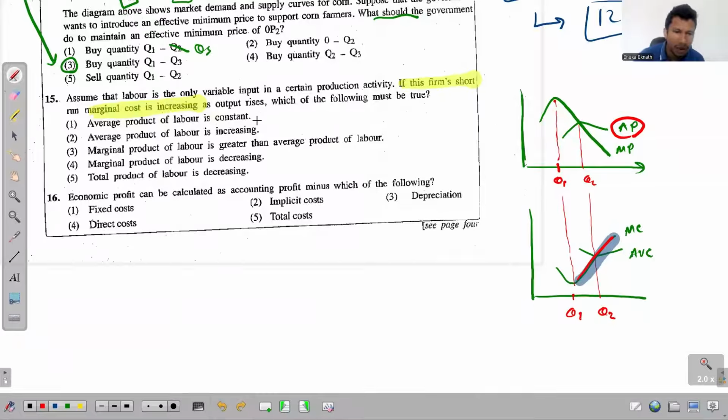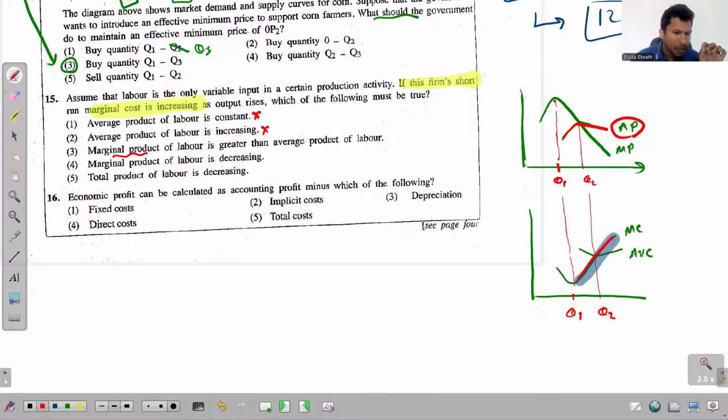It doesn't remain constant, so this is wrong. Second, average product of labor is increasing. I told you earlier, it's either increasing or decreasing, so we can't be 100% certain about an increase or a decrease. So this is again not the answer.